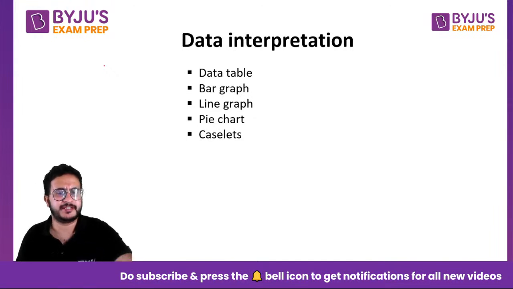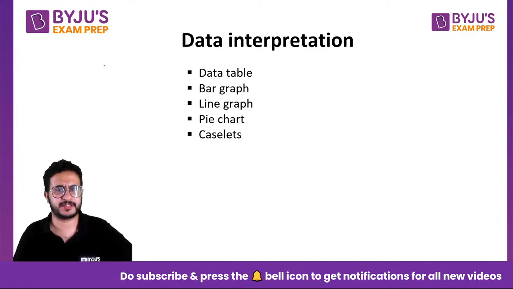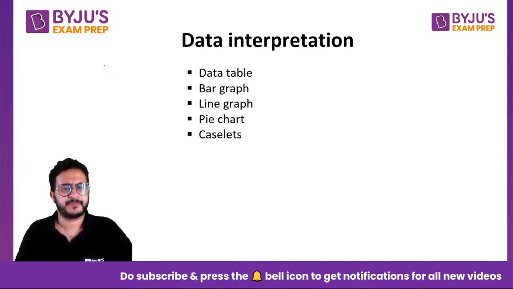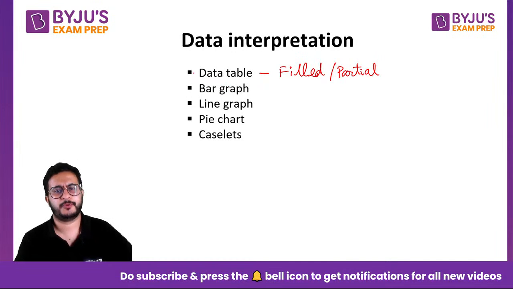Now, data interpretation, as I said, 3 to 4 sets, around 15 to 20 questions. It's a good portion of the section. 30 to 40% of the section is data interpretation, and the type of questions will include data given in the form of tables. It could be completely filled, or it could be partial also. Partial means some missing values given there, so that is also a possibility.